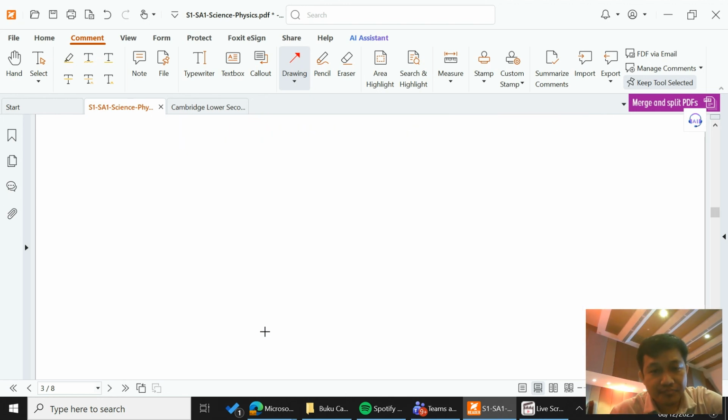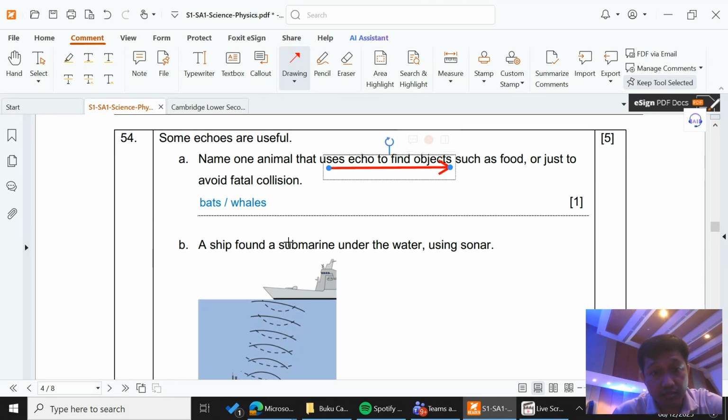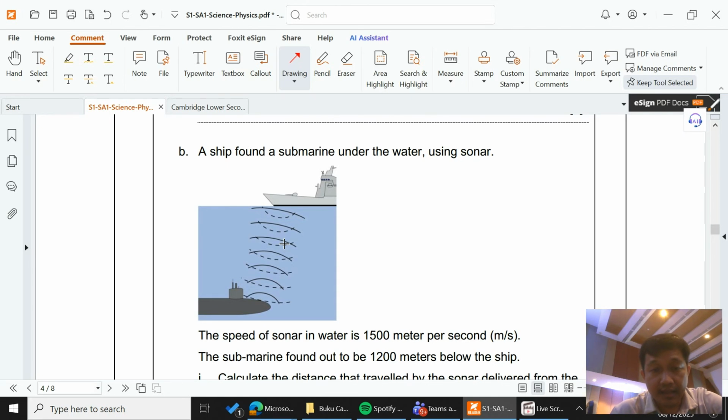Next, in question 54, name one animal that uses echo to find objects. There are some. You can say bats, you can mention whales; some whales use echo. And then again, the military submarine and the military ship use what we call sonar. It goes down and then reflects back up.